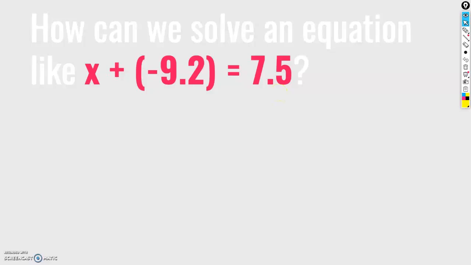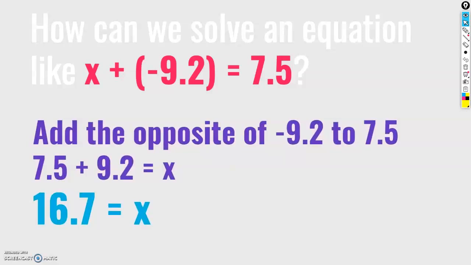Try solving the equation x plus -9.2 equals 7.5. To solve this equation, you should have added the opposite of -9.2 to 7.5, getting 7.5 plus 9.2 equals 16.7.